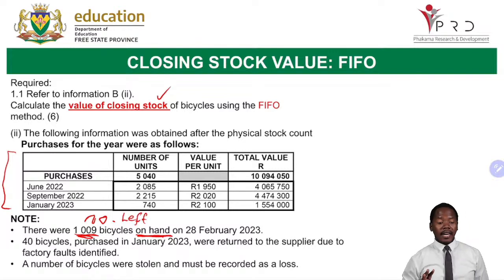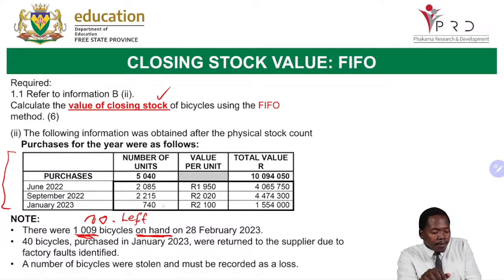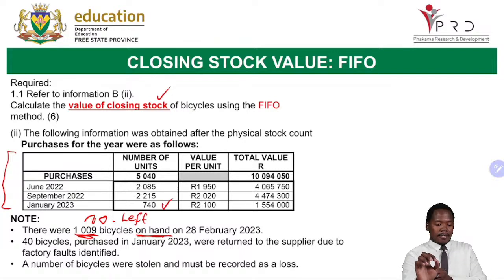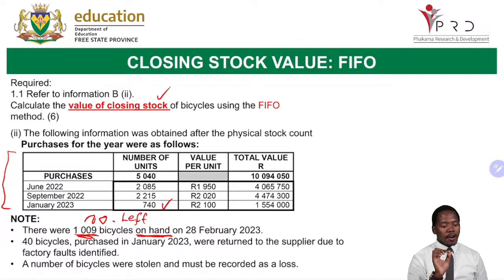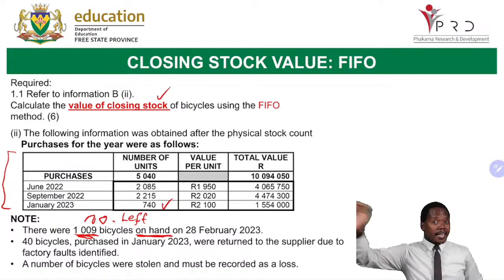Now, meaning our balance or the units for January, how many units do we have? We have 740. Now, they are not going to be 740 anymore. Why? Some of you got it correct, because 40 has been returned.